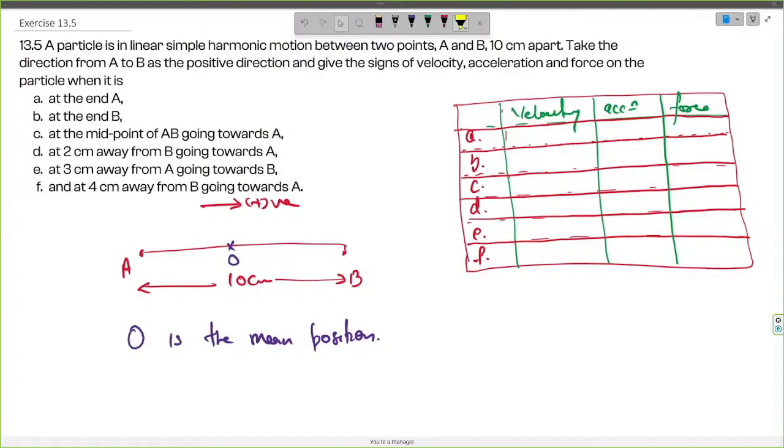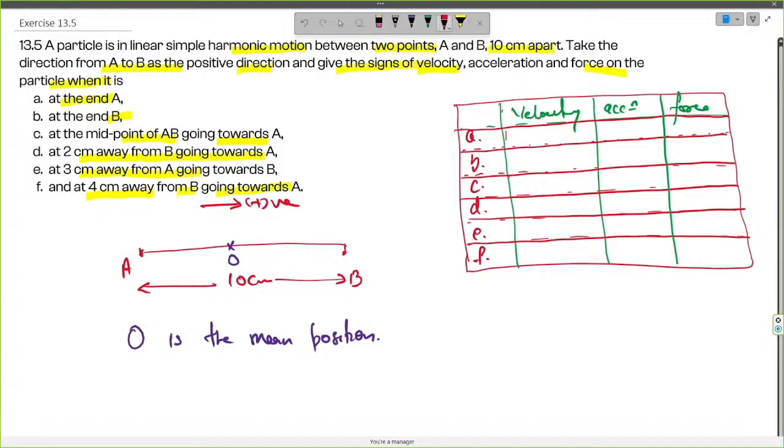The question says that a particle is in linear simple harmonic motion between 2 points A and B, 10 cm apart. Take the direction from A to B as the positive direction and give the sign of velocity, acceleration and force on the particle when it is at the end A, at the end B, at the midpoint of A and B going towards A, at 2 cm away from B going towards A, at 3 cm away from A going towards B, and at 4 cm away from B going towards A. So this case can be illustrated using this diagram.